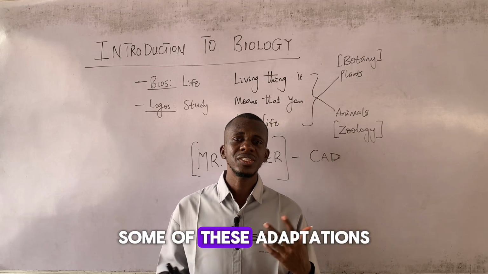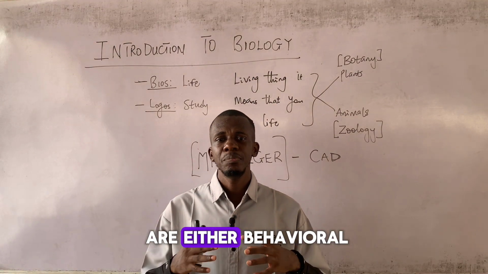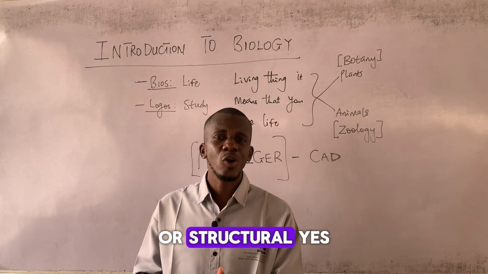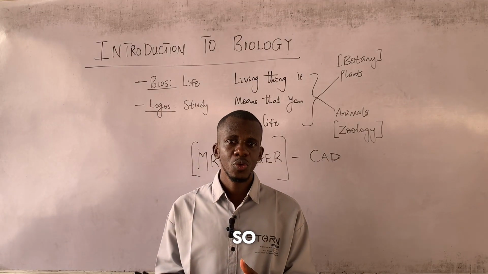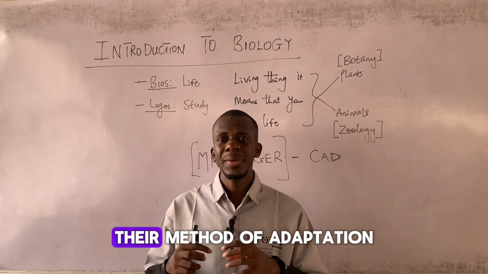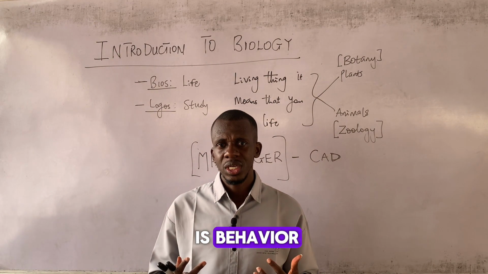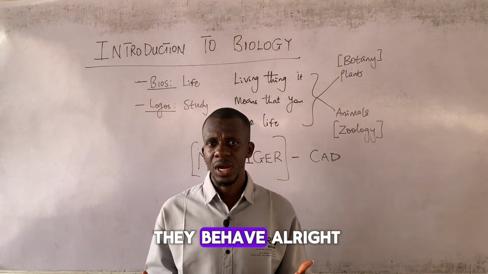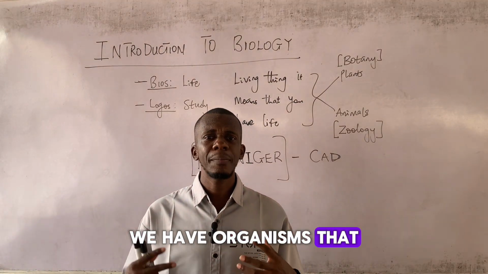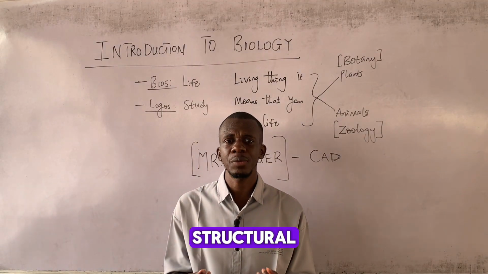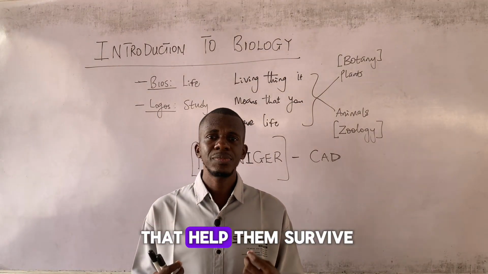Some of these adaptations are either behavioral or structural. So we have organisms whose method of adaptation is behavior. It's in the way they behave. Then we have organisms whose method of adaptation is structural. They possess certain structures that help them survive.